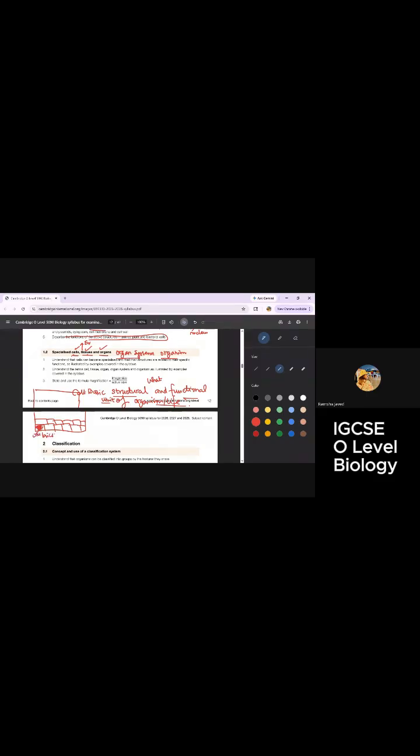In the same way, one whole organism has little structures, and the most basic structural and functional unit is the cell. Cells collectively form tissues, which collectively form organs, which collectively form organ systems, and so on. I hope it is clear to you both now.